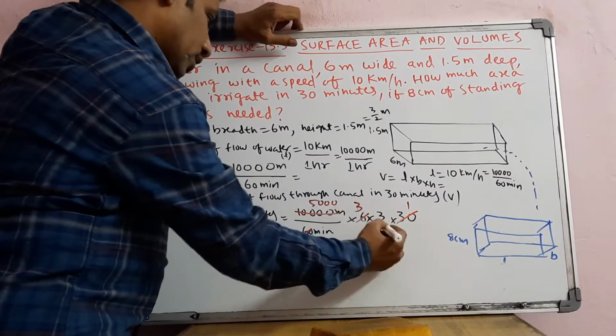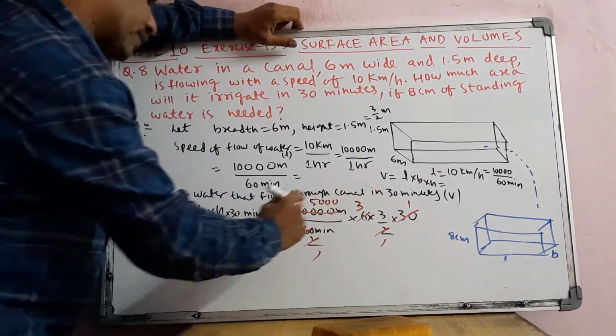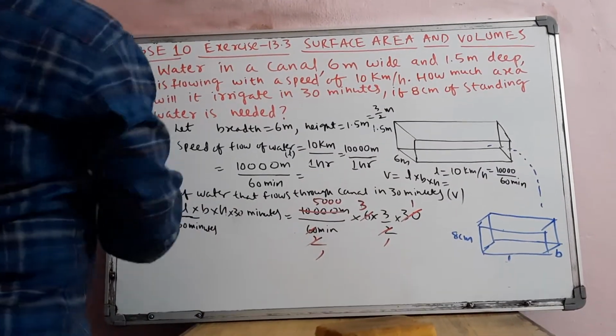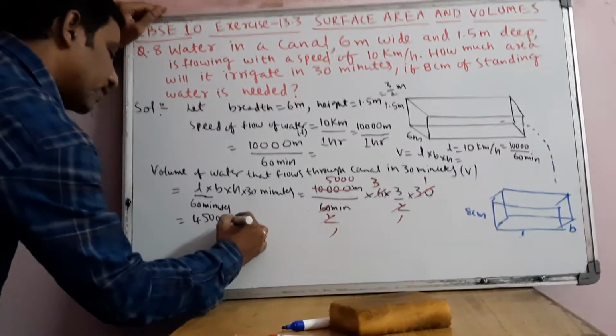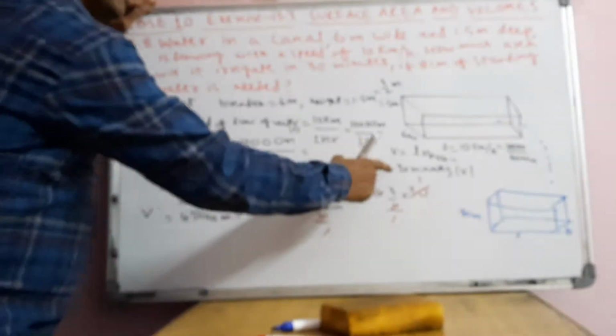200 2 3 ja, and 200 2 5,000. So how much do you have? 9 into 5, 45. So you have 45,000. Right. So now 45,000 meter cube you got. Now this 45,000 meter cube is the volume of water that flows in the canal in 30 minutes.